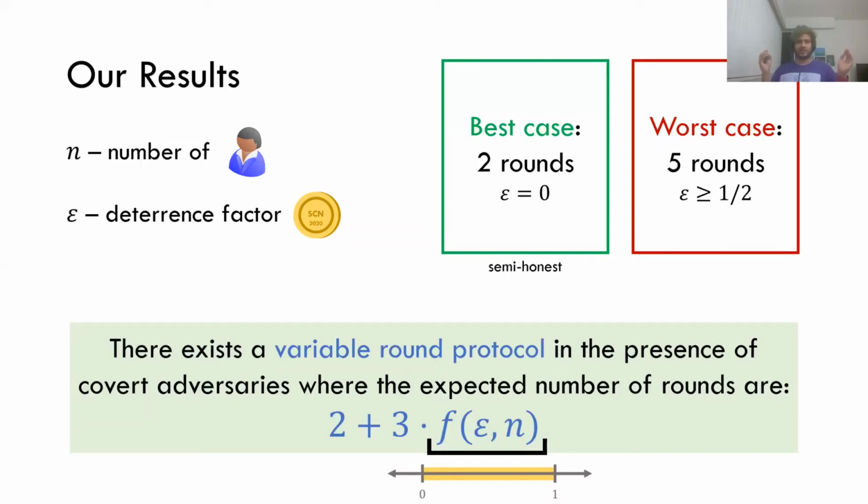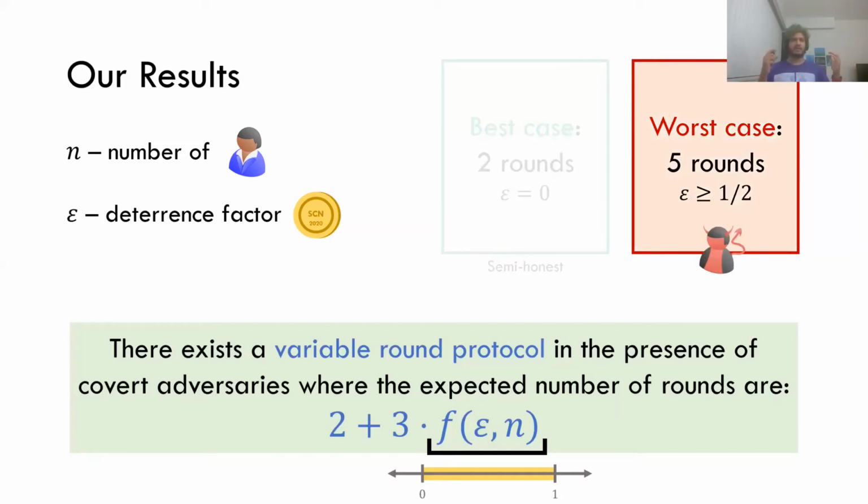And I should point out that the best case, worst case, and the variable round expected number of rounds are with respect to honest parties. This is akin to completeness, where we say, look, completeness is only required to hold with respect to honest parties. And here the expected number of rounds holds with respect to honest parties. This is important because it turns out that in our construction, an adversary, if it so chooses to always extend the protocol, can always force 5 rounds. This is conceivably an issue, and this is something I'll touch upon at the end of the talk. But for now, let's look at our results.